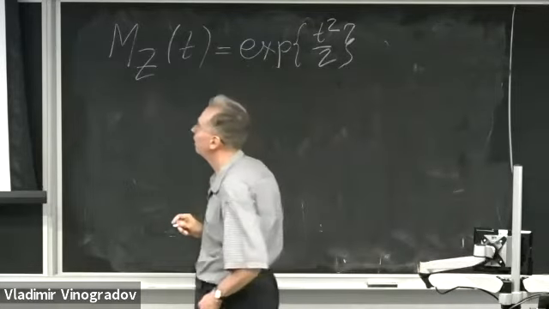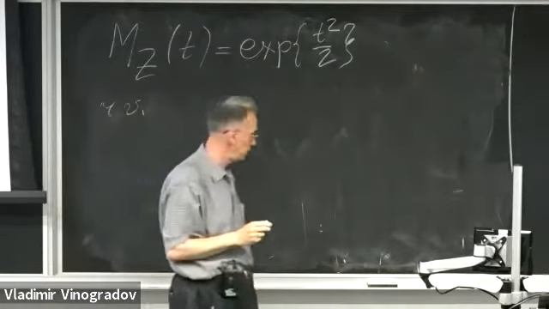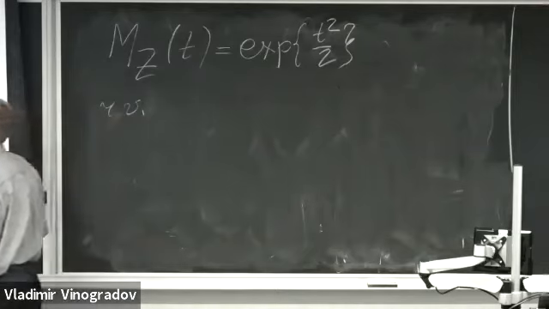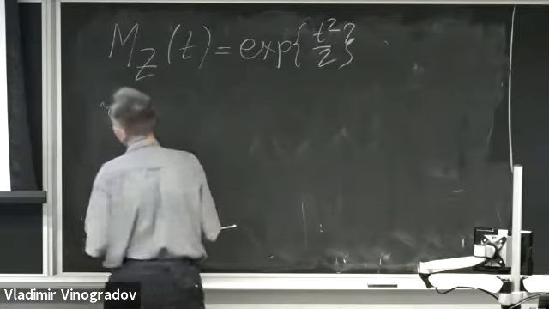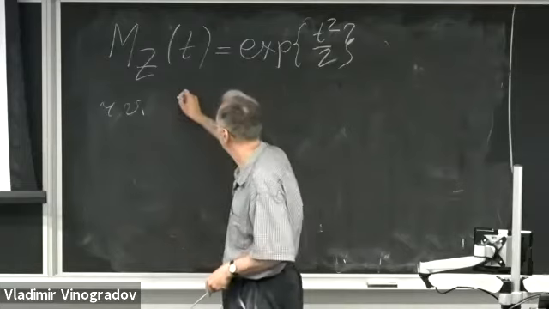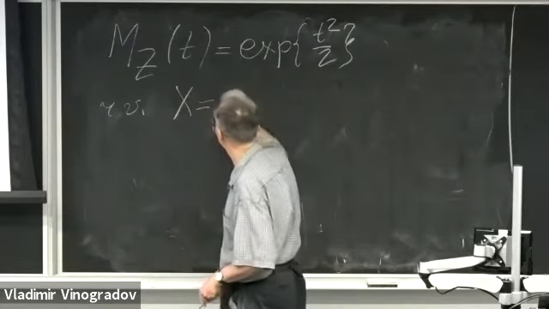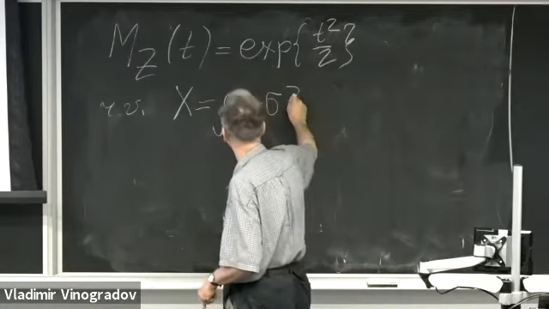And now my random variable X is a linear transformation. It's normal with mean mu and variance sigma squared. A general normal variable X is actually equal to mu plus sigma times Z. Why?